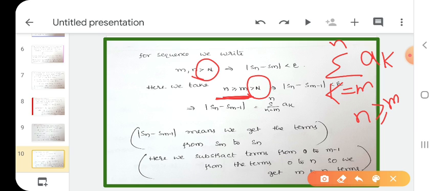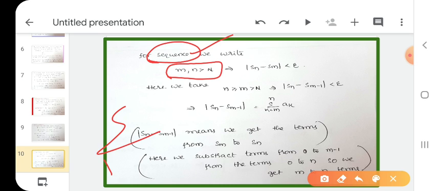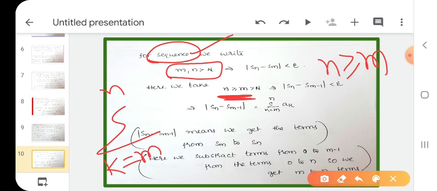In Cauchy sequence, we have two sequences. What are they? Sm and Sn. So we find the limit as n tends to infinity and m tends to infinity. So we write n, m greater than N in the Cauchy sequence definition. Here what is the series? Summation k equals m to n. M to n means m is small and n is big. So we write n greater than or equal to m. This is the relation between n and m.